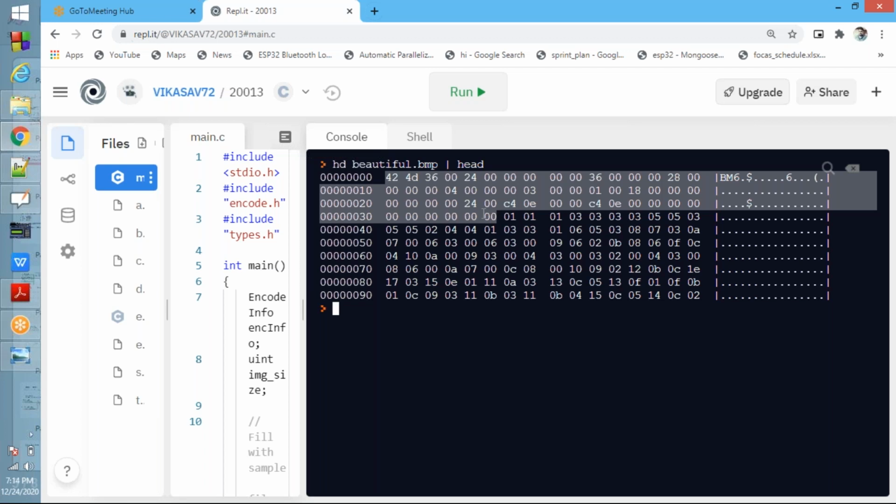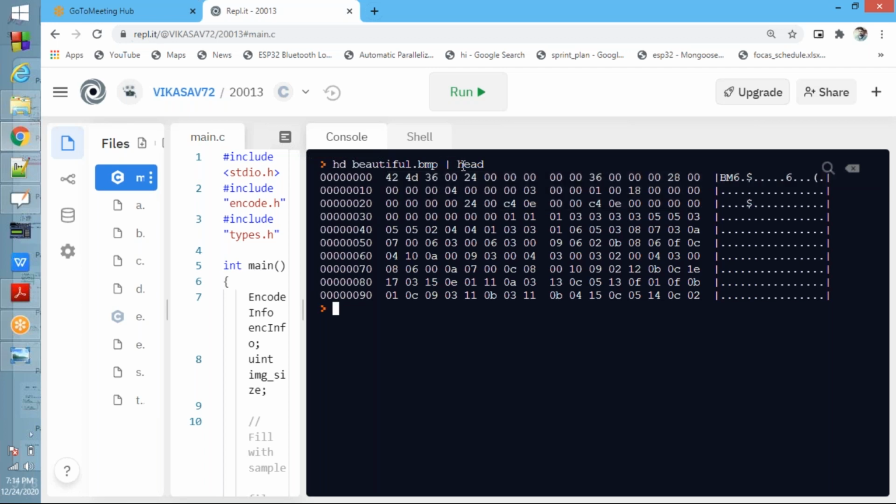See now, hd beautiful.bmp pipe head. So this is the command. Head is fine. Next one is more. More means all the things it will show. Here only 10 lines it is showing. If you give more, it will show all the things.